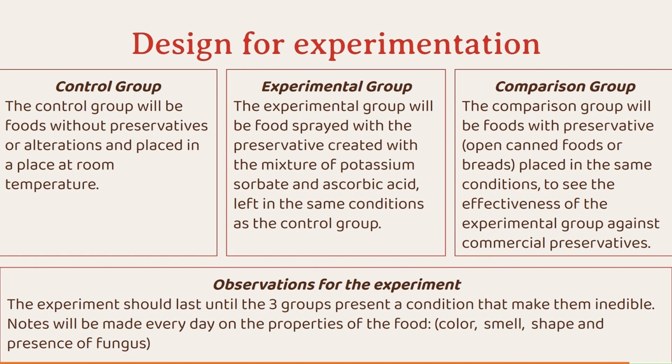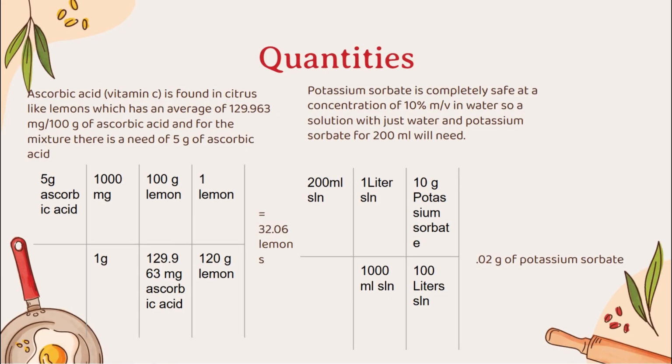The experiment should last until the three groups present a condition that makes them inedible. And notes will be made every day on the properties of the food like color, smell, shape, and presence of fungus. Here, we can see that the amounts needed for the mixture are really not that much because, for example, here we use 5 grams of ascorbic acid, which really is a big amount because it is pure ascorbic acid and that amount will not be necessary.